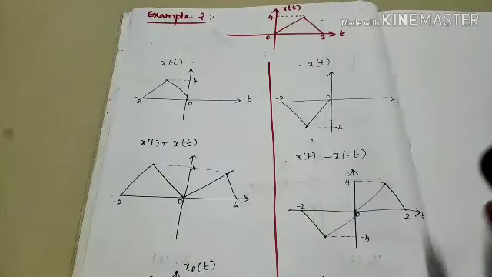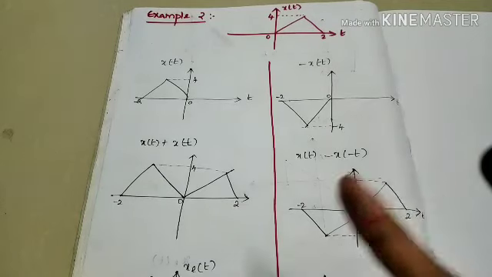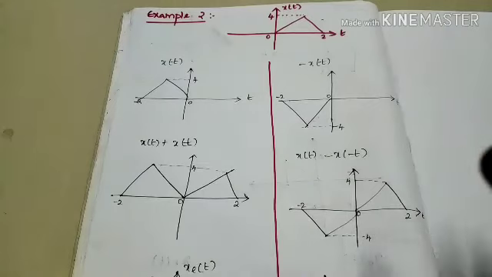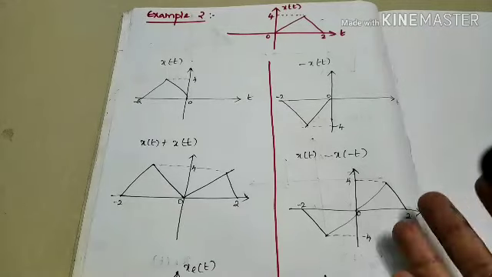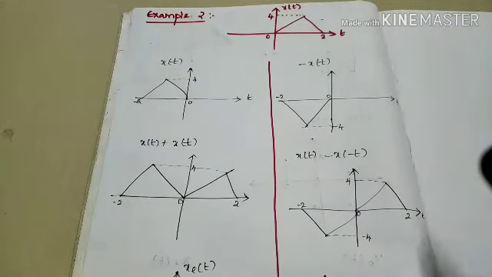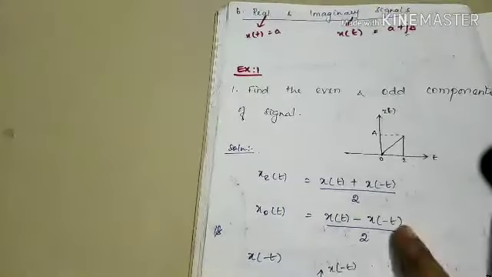This is a very important session of signals and systems, right? So please make a note of it. Surely one problem of this kind will be asked in TRB as well as TNEB AE, so please refer to this before going for the exam. Even and odd component of a signal is very important.